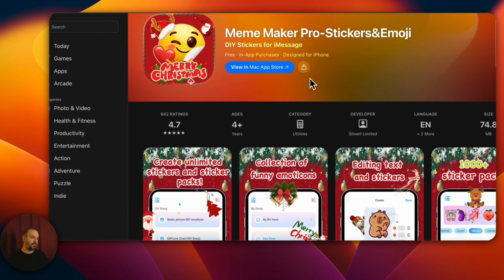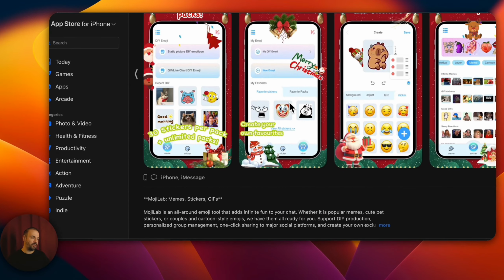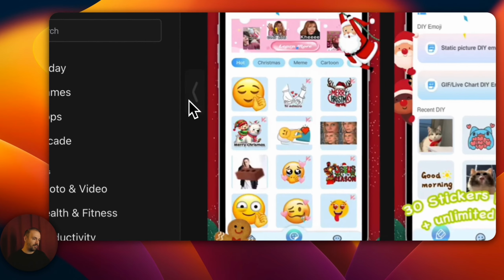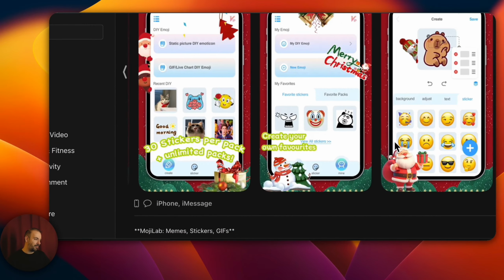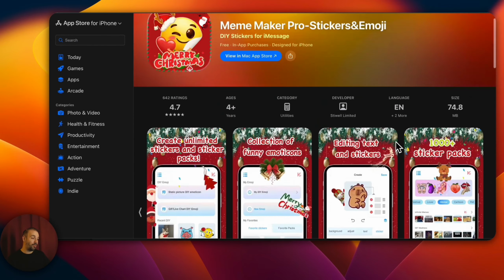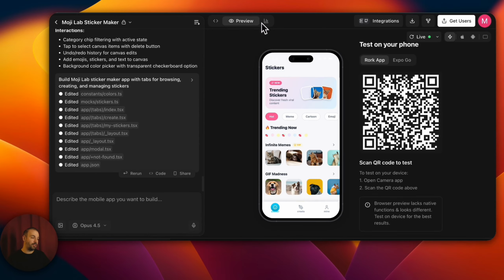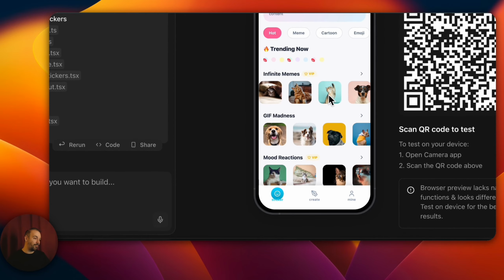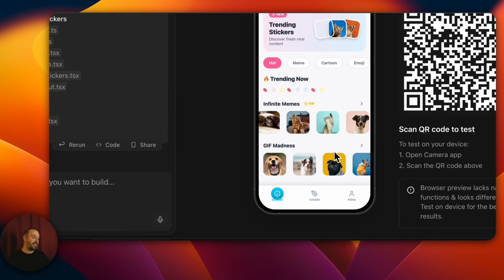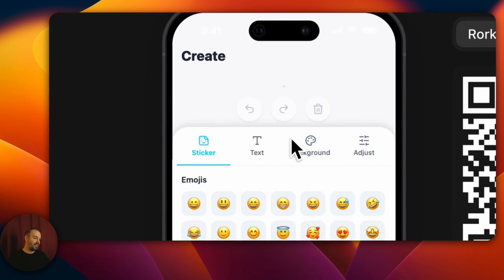Let's take a look right away. Moji Lab, Meme Maker, Pro Stickers, and Emoji look like this. You can see their pages here, what has been done. There are emojis, there are memes. You can write whatever you want. You can also create visuals with AI. We did it too, as you can see. Stickers, trending now, memes. You can make all of them, including GIFs. You can also create them yourself.